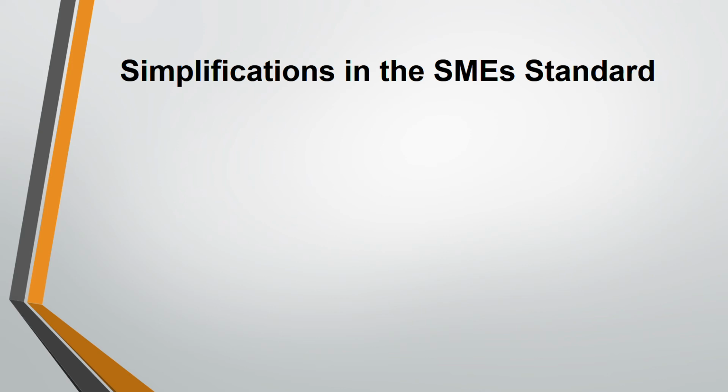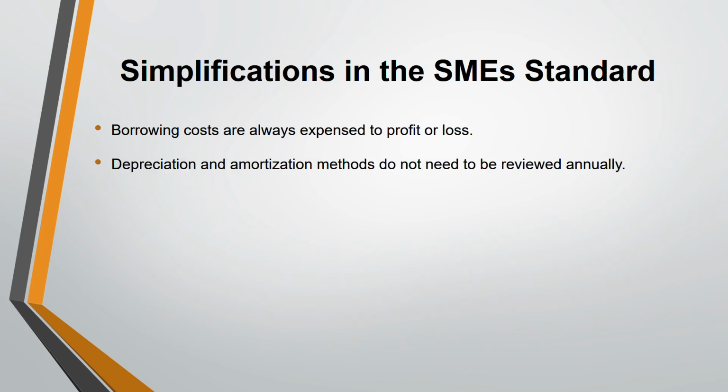Okay. Now we are going to the simplifications. That means things are made easier, simplified under SME. Okay. First, borrowing cost, which is your IAS 23. Always expense to profit and loss. But under full IFRS, you have to capitalize the cost. But here there is no such issue. Nothing to worry. Everything is expensed. Depreciation and amortization, you don't have to review annually. But under full IFRS, you have to review annually.